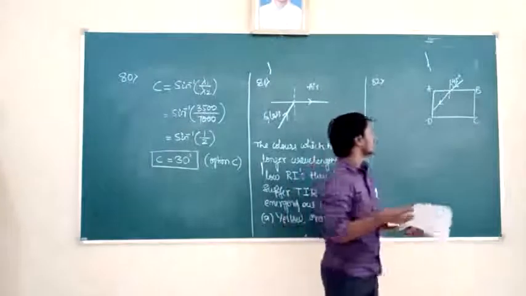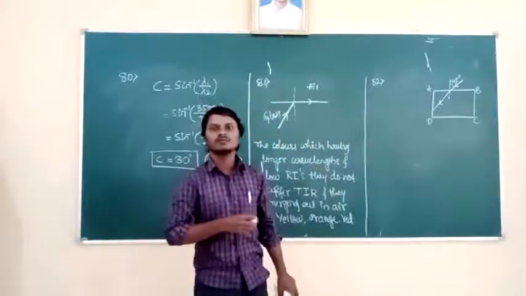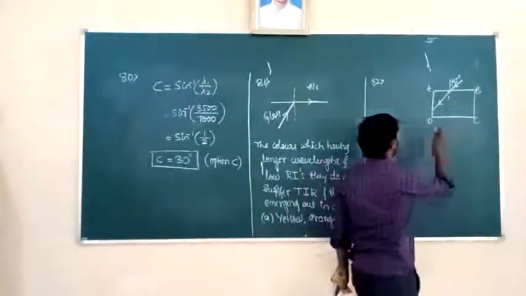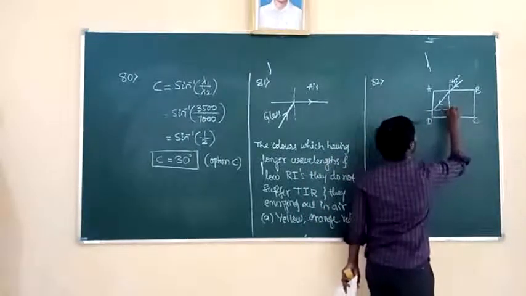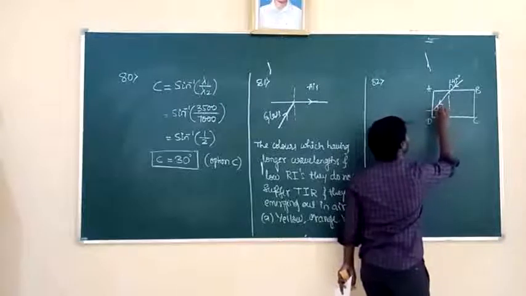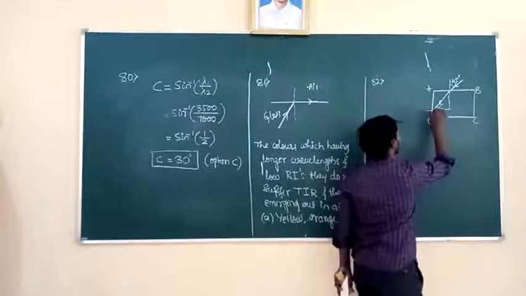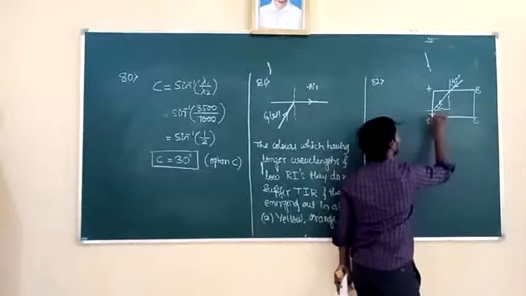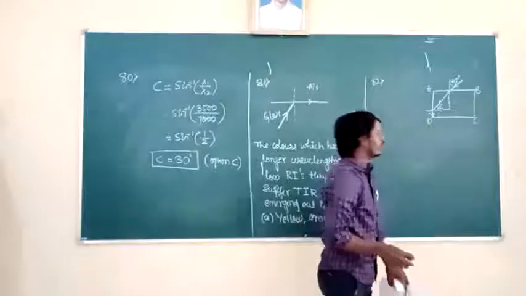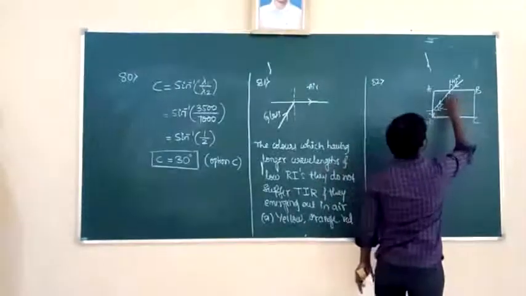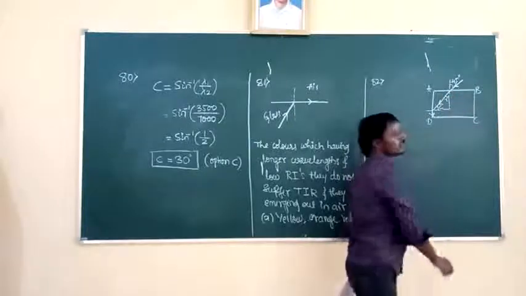Okay. So now critical angle means here it is the angle of incidence for which the angle of refraction becomes how much? 90 degree. I will draw the normal here and I will join these two normals. So it is the critical angle C, and this refracted ray grazes along the surface. The angle of refraction is 90 degree. And for the first surface, angle of refraction I will take, that is R.